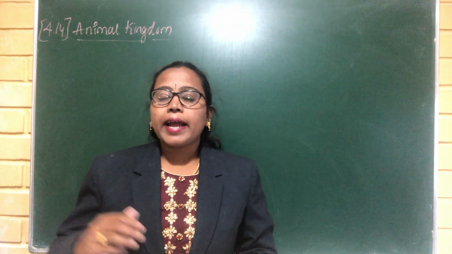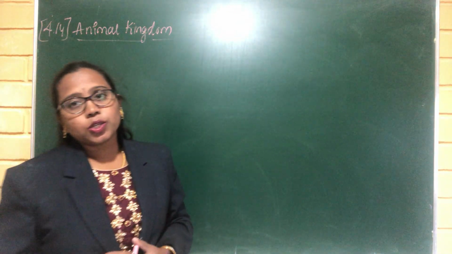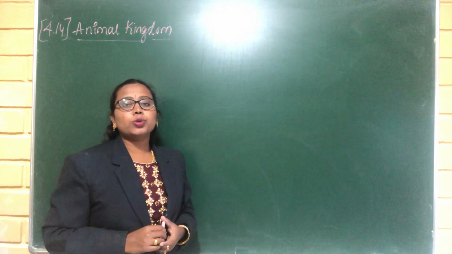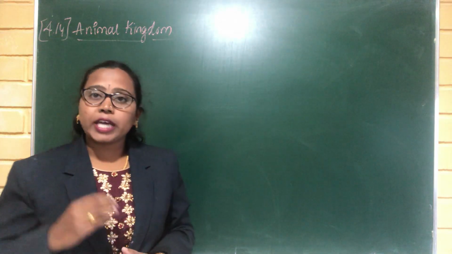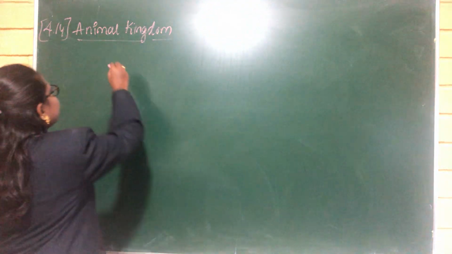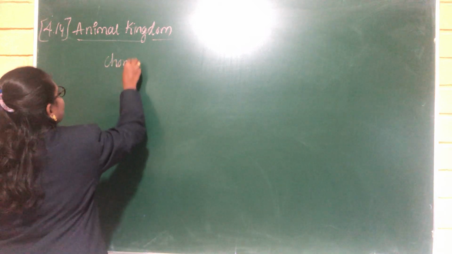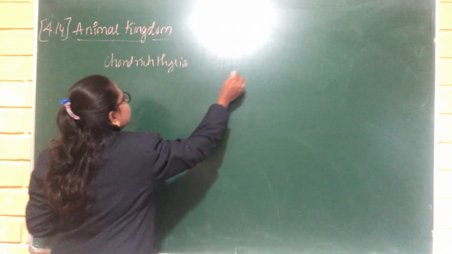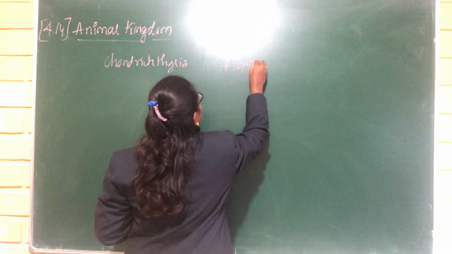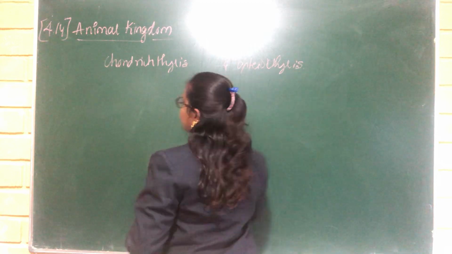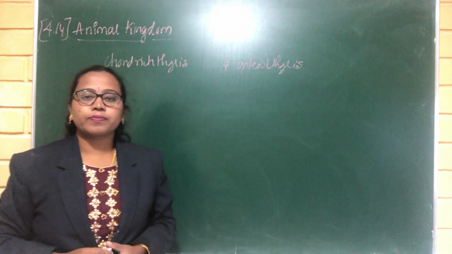Pisces can again be divided into two classes: Chondrichthyes and Osteichthyes.